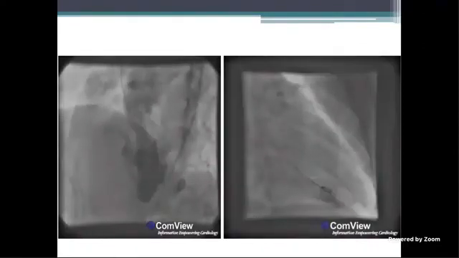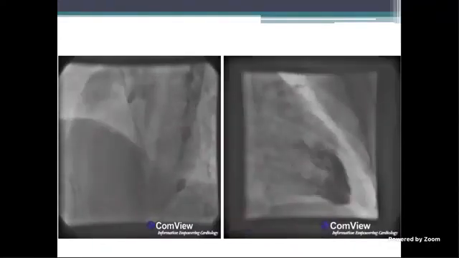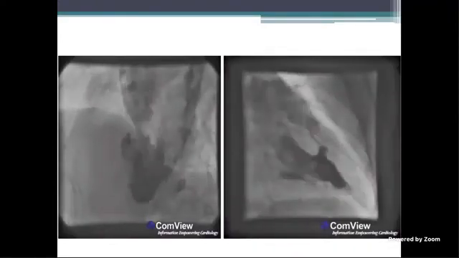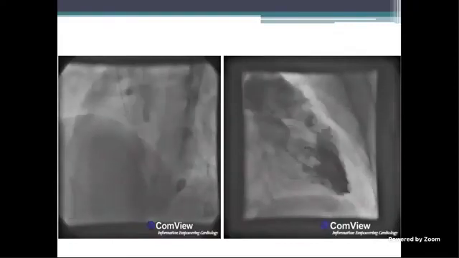Okay. This is the ventriculogram with the help of a pigtail catheter and in a LAO cranial view. This is most probably the left ventricle.